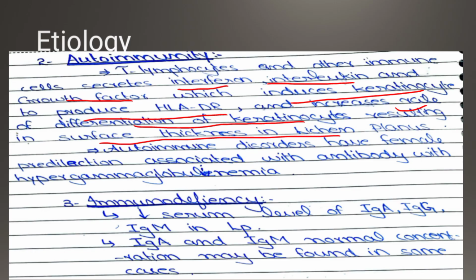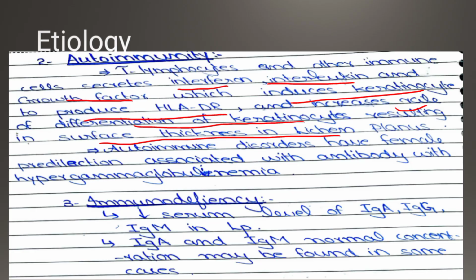Autoimmune disorders have a female predilection, associated with antibody with hypergammaglobulinemia. So basically, it is more common in females, and it is also associated with antibody with hypergammaglobulinemia.